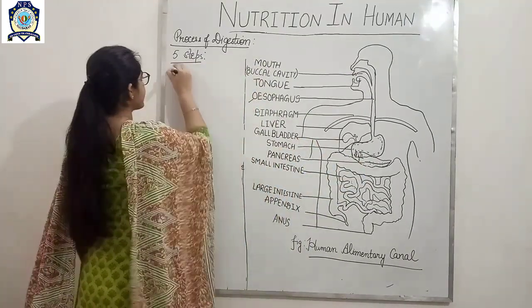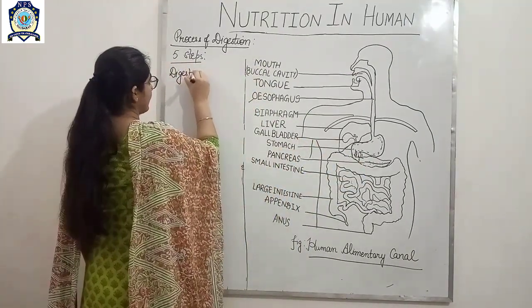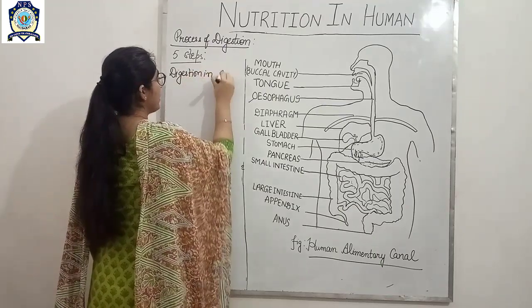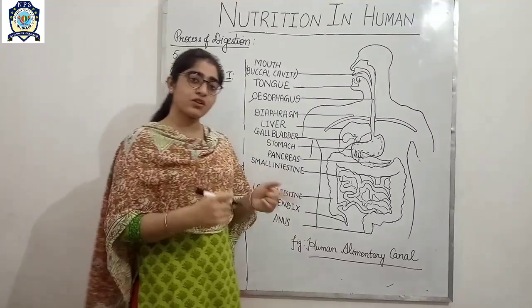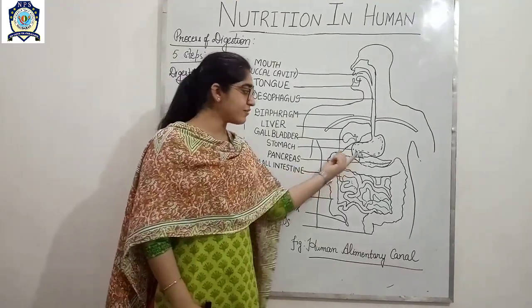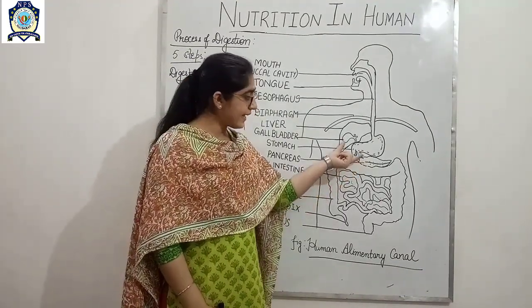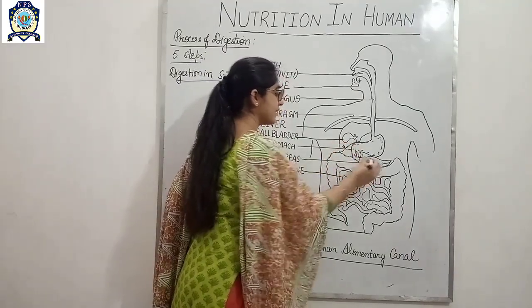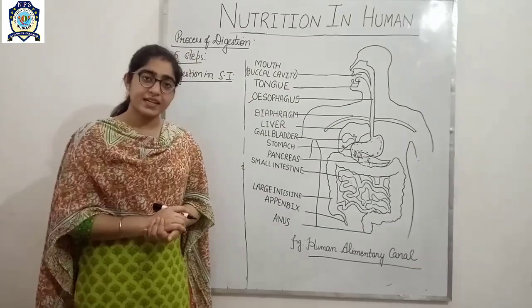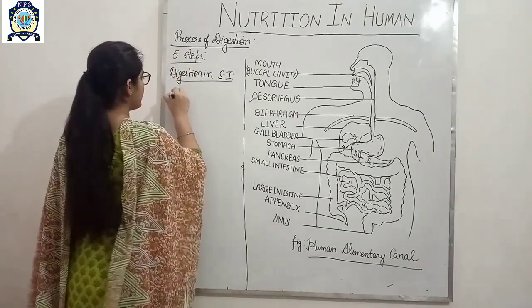Now as the food gets digested in the stomach, it enters into the small intestine. So next is digestion in small intestine. As we have discussed, the small intestine is a long but coiled tube. As it receives the food from the stomach, it takes the secretion of two glands. One is the liver and one is the pancreas.